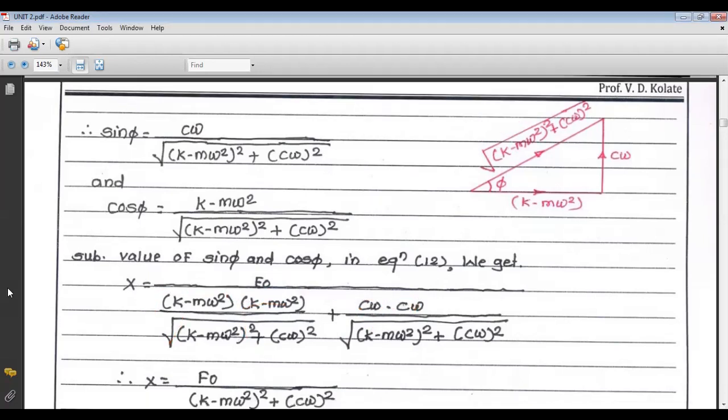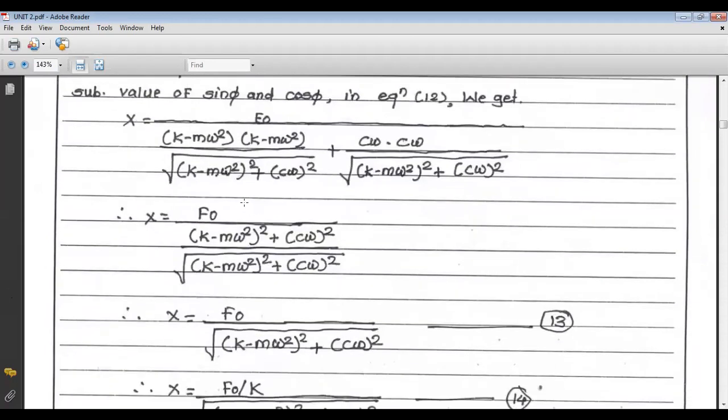So after simplifying the terms, we get x is equal to f0 upon (k minus m omega square) whole square plus (c omega) square, divided by the square root of (k minus m omega square) square plus (c omega) square. Now in that, this term gets cancelled and the square root term goes to this side. So we get the value of x as f0 upon the square root of (k minus m omega square) square plus (c omega) square. Now if we divide numerator and denominator by k, we get the final equation for x.